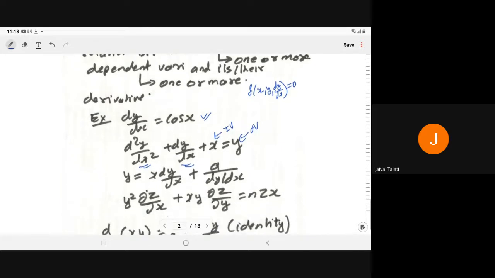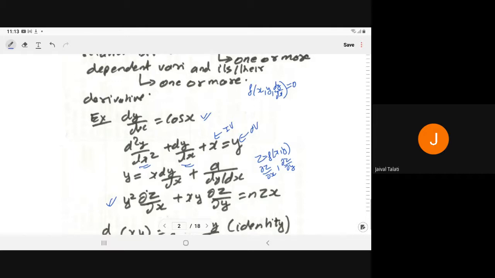Then in this equation, you can note that z is a function of two independent variables x and y. When any dependent variable depends on more than one independent variable, then we can compute the partial derivative del z by del x or del z by del y. The del z by del x represents the partial derivative of z with respect to x, keeping y as a constant.